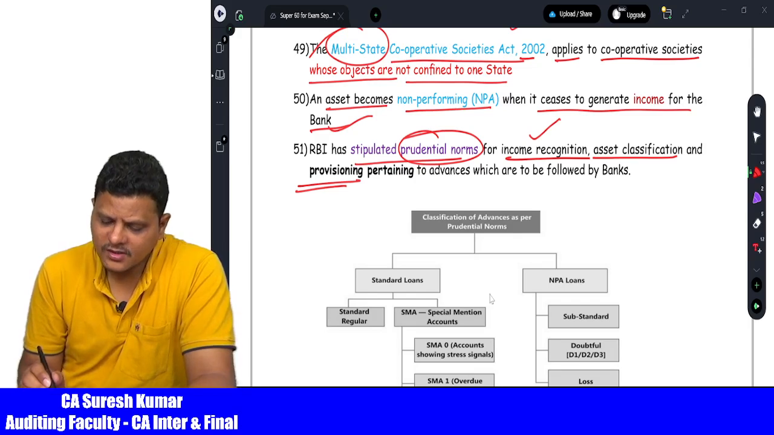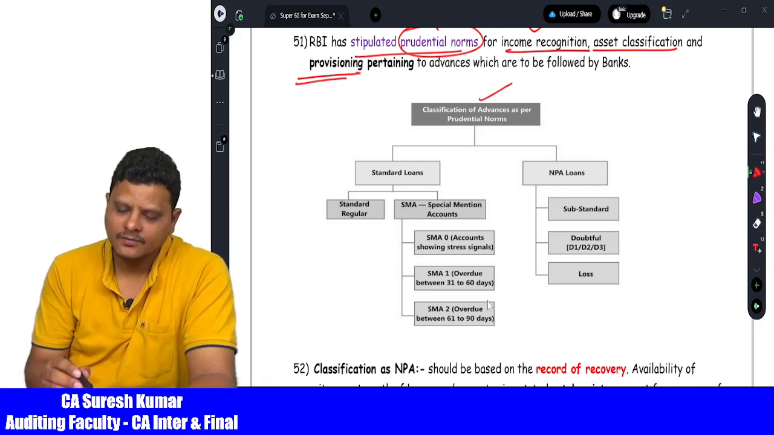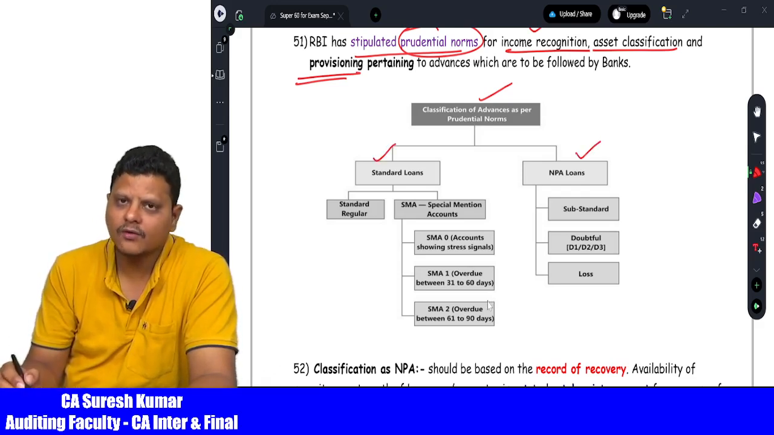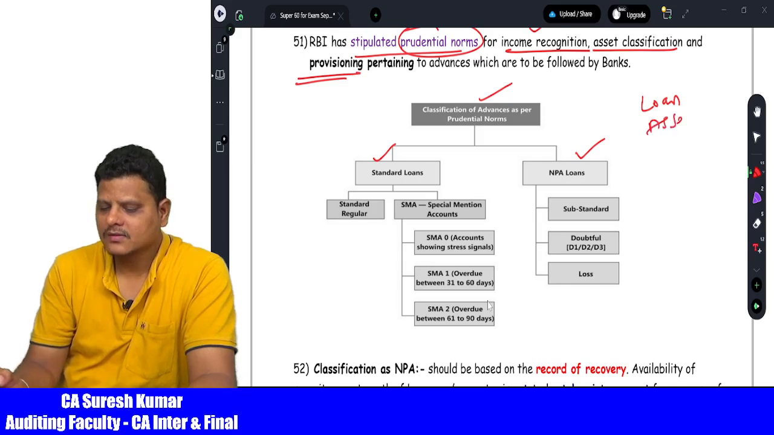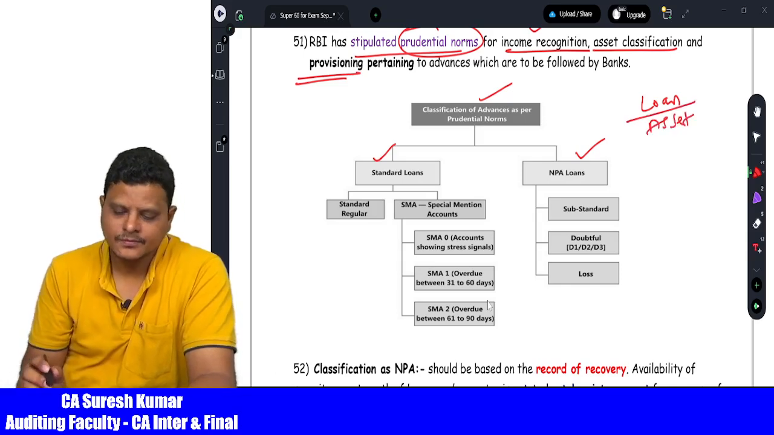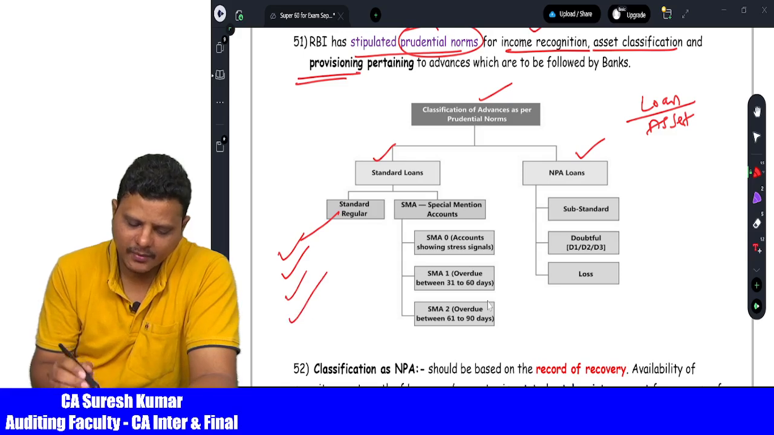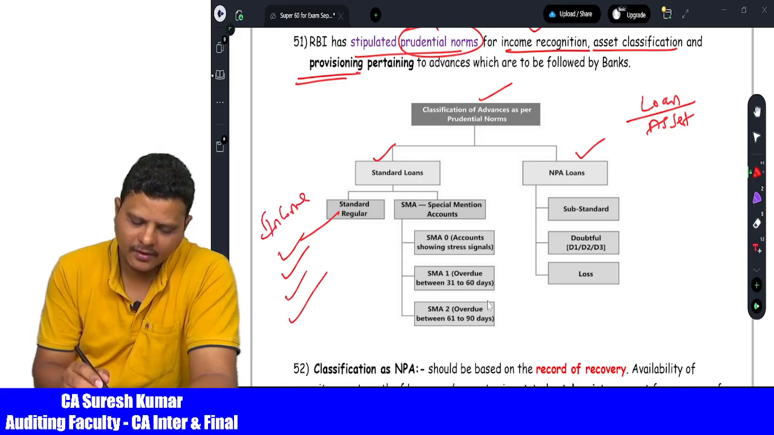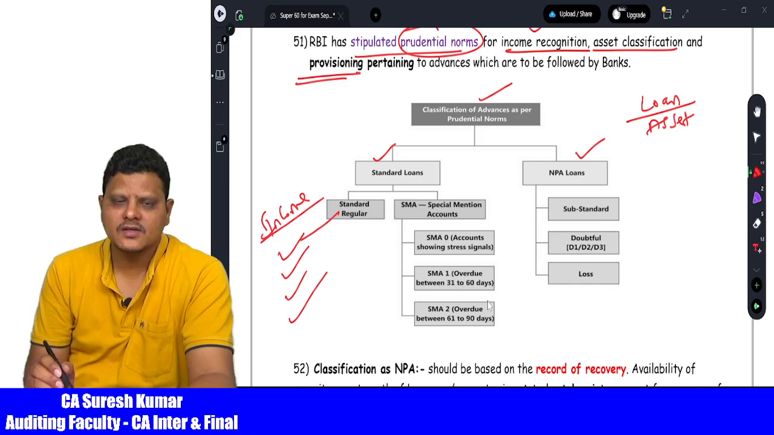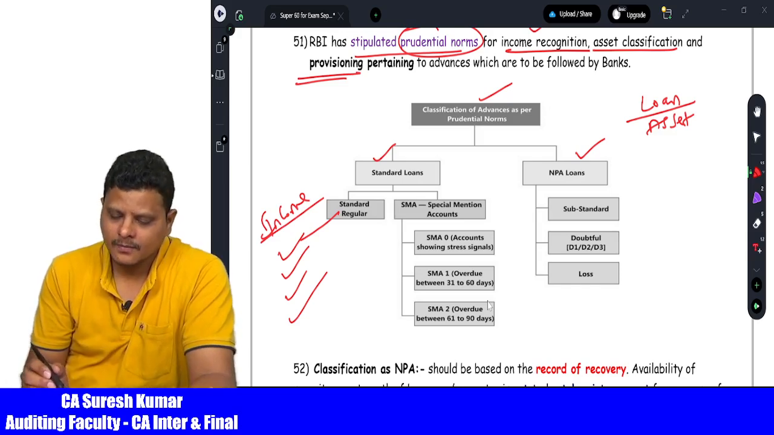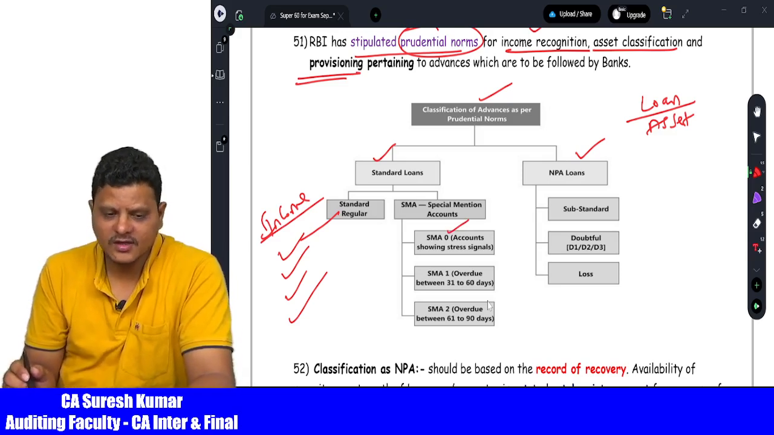Now, the prudential norms for the classification of advances, you need to remember for the examination. There are standard loans and then non-performing assets. Loan and asset are both the same. Standard or regular means it is generating income to the bank. Then come the special mention accounts. A special mention account means it has just stopped generating income. How many days? Zero days. It is just giving a signal.